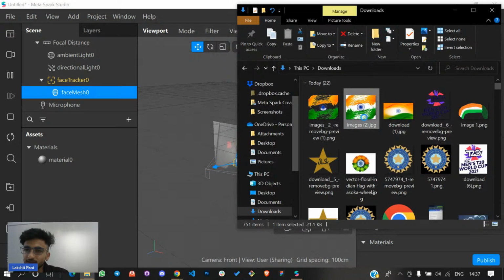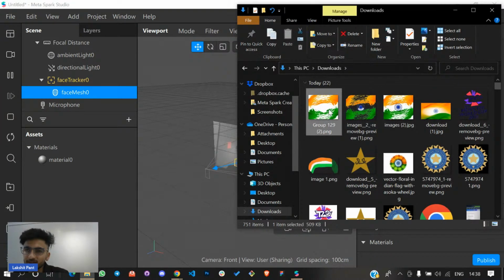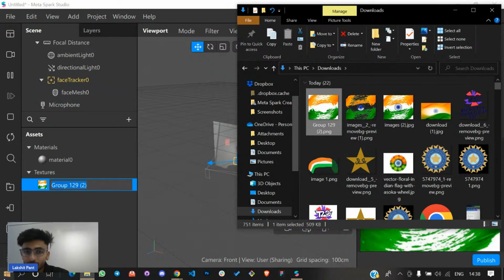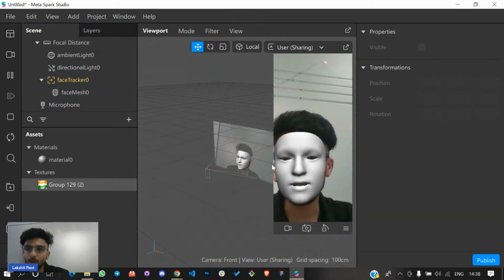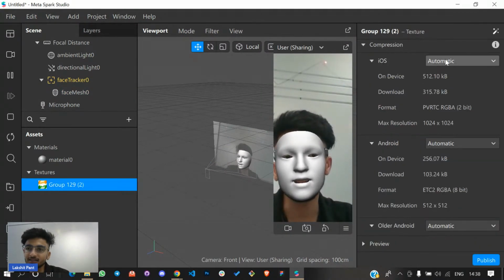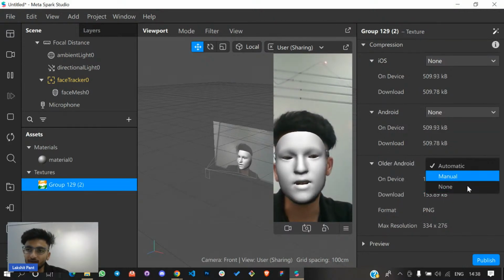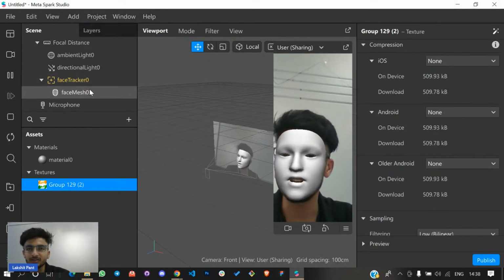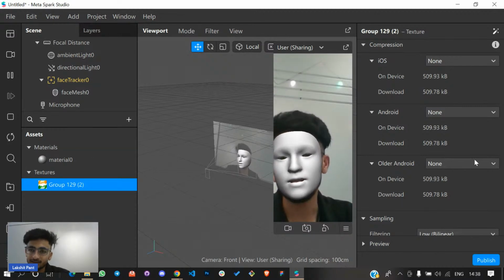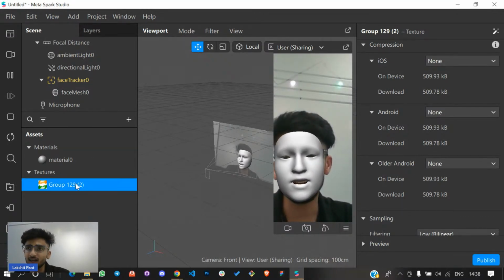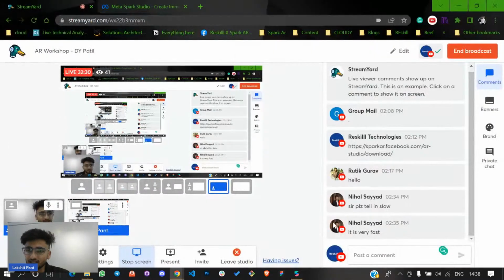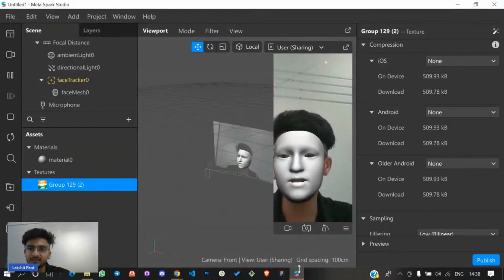Now I have this image. I'll just choose this image for my texture. I'll import it inside the face tracker like this. Drag and drop. I'm just dragging and dropping it inside the face tracker. That's it. I'm not doing any rocket science over here. What I have done: I searched for the face mask and clicked enter. Then on the right hand side, I clicked the material plus icon. Then on the left hand side, I dragged and dropped it inside the face tracker. This is exactly what I have done.